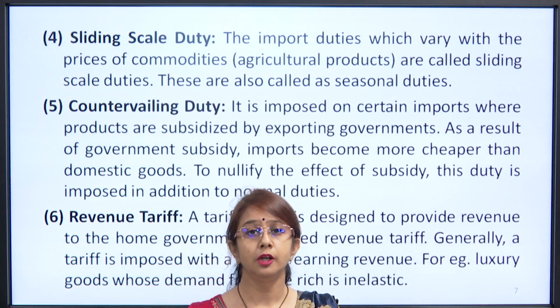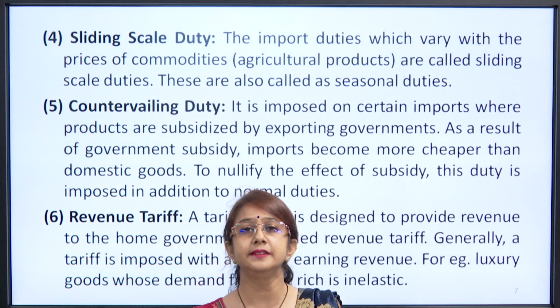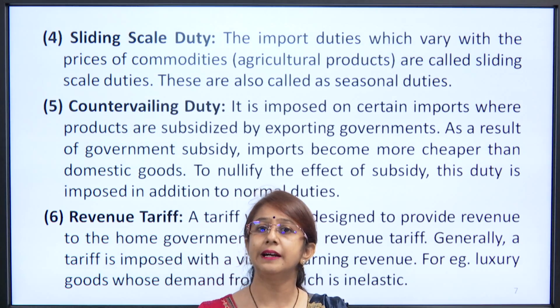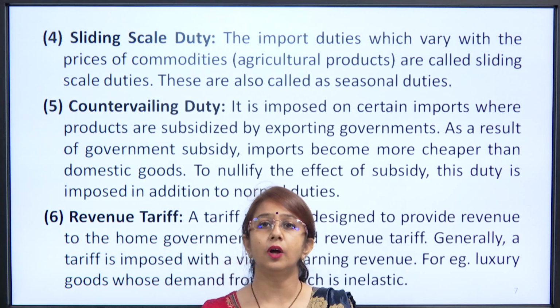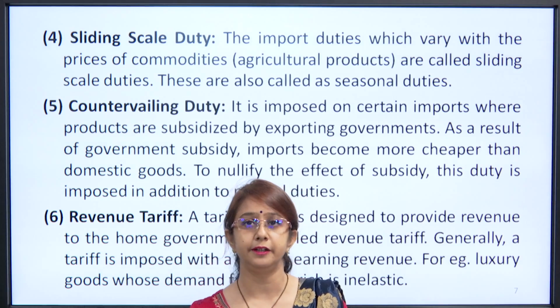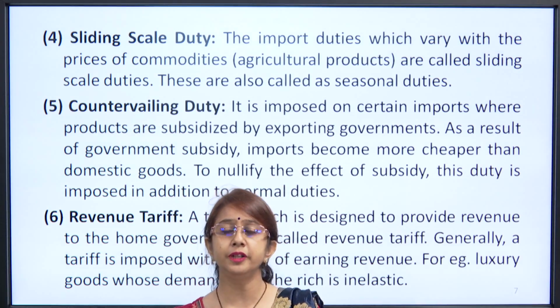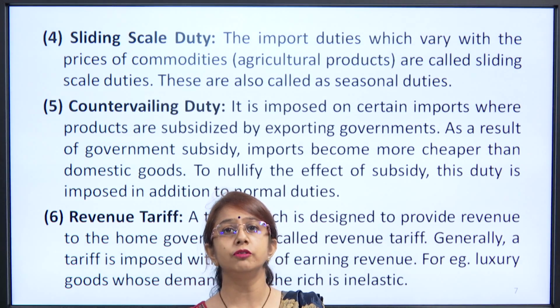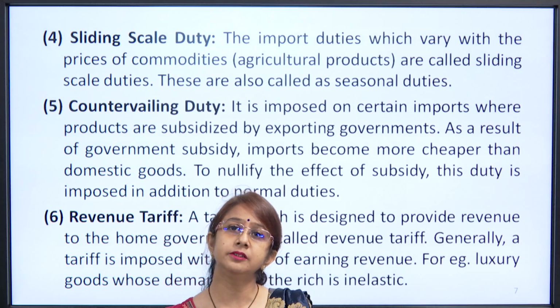So, one season may be of Rabi and the other season may be of Kharif. Similarly, one season can be of sugar and the other season can be of apples. So, according to the fruit, according to the product, according to the seasonality, we impose sliding scale duties. The import duties which vary with the prices of commodity, that means according to the season, the demand and the supply of the product, the prices of the product also change.